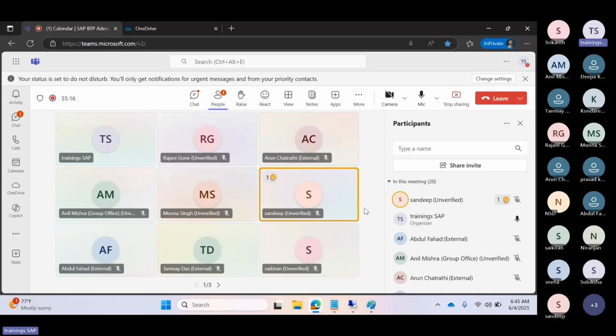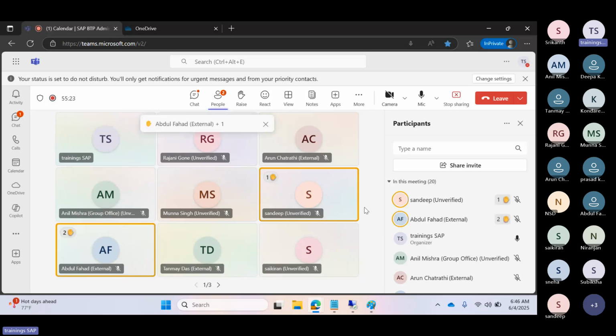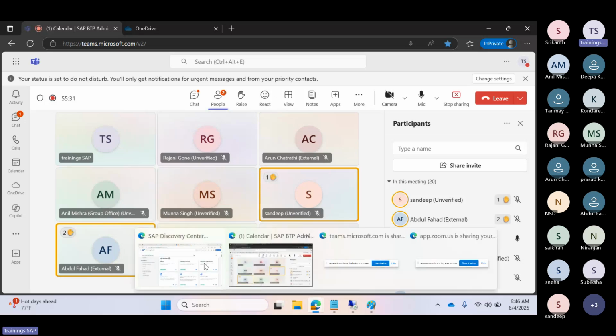Then you don't collect anything, we will collect it, then we will segregate the pricing part and everything. So that's the thing. Why? Because if you want to run your applications on the BTP, then definitely you require an infrastructure layer. Without an infrastructure layer, you cannot run the application.